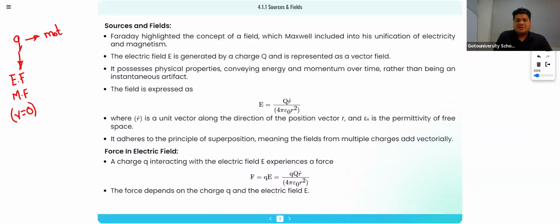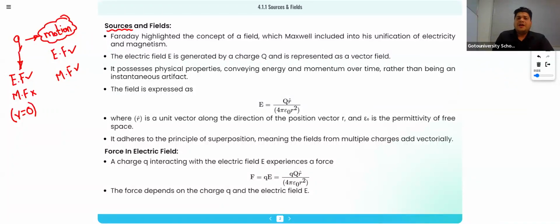when the charge is in motion, we can get an electric field as well as a magnetic field. When the charge was at rest, we can get an electric field but not a magnetic field. Okay, so this is only about the sources of producing the field.